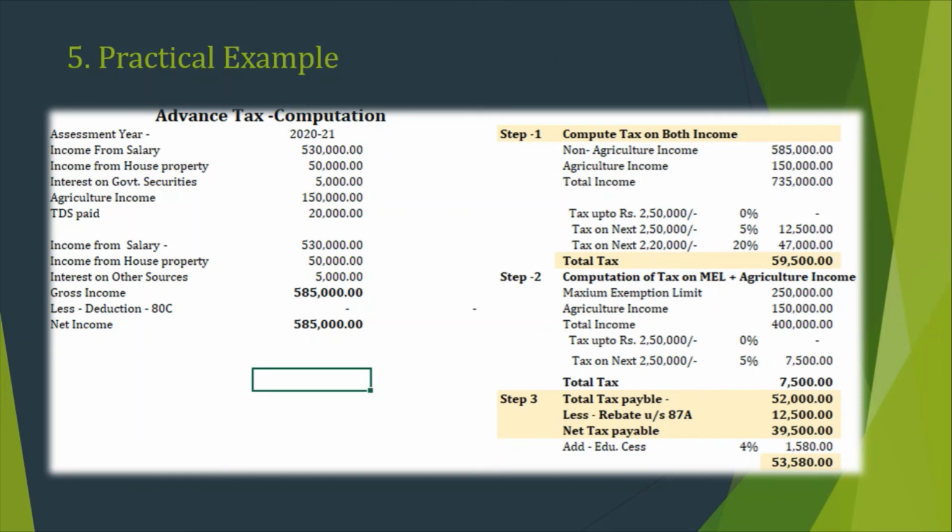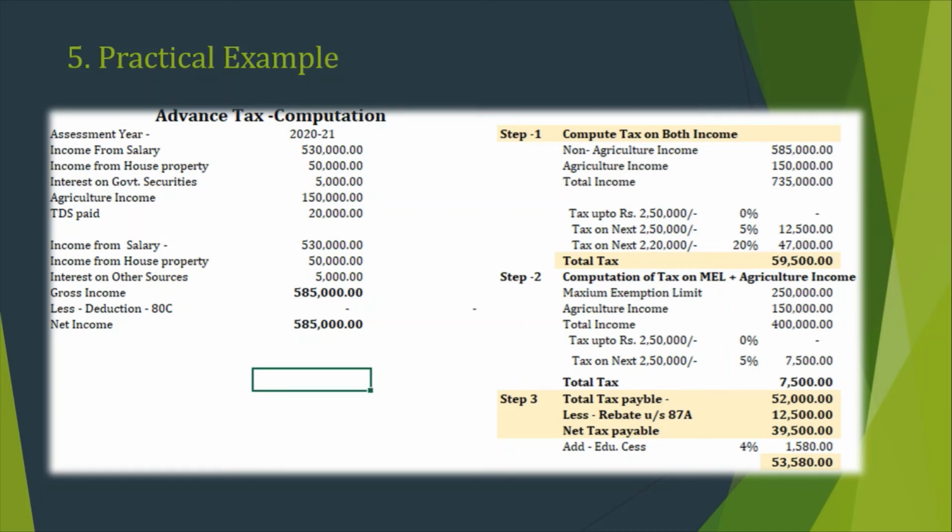Now this is the example. I have mentioned here assessment year 2020-21. There is one assessee who is a normal assessee, not a senior citizen or super senior citizen. He has 4 different types of income: from salary, house property, government securities and agriculture, and he paid TDS of around 20,000 rupees. First of all we compute the gross income, which is 5,85,000 rupees, and there is no 80C investment made by the assessee, so it is nil. So net income is 5,85,000.